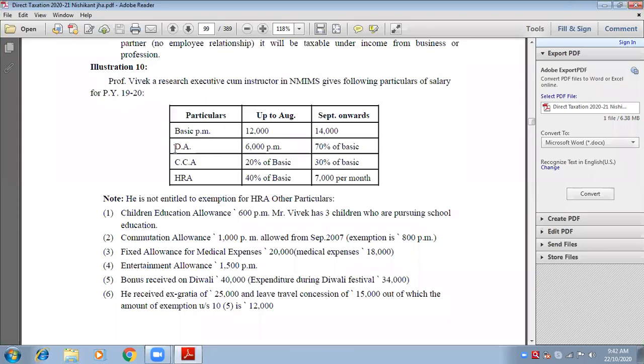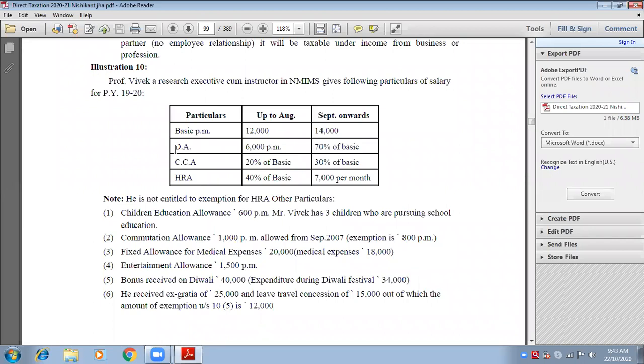Okay, look at the question. Sum number 10. Professor Vivek, a researcher executive from instructor in NMIMS, gives you the following particulars of salary for previous year 1920. Up to August, his basic salary is 12,000 per month. And from September onwards, his basic salary is 14,000 per month. Dearness allowances, DA, always fully taxable, remember. It is 6,000 per month up to August, and September onwards it is 70% of basic.